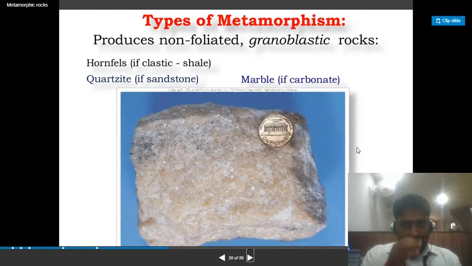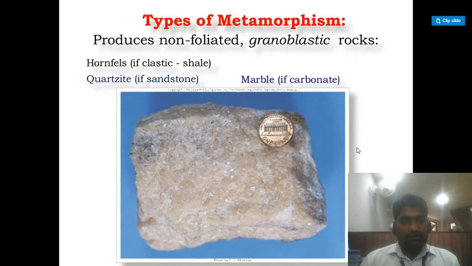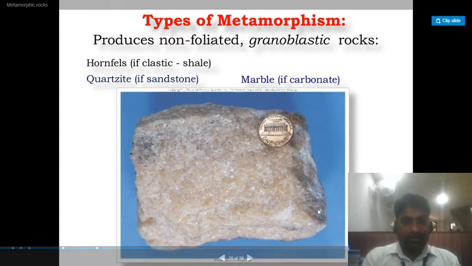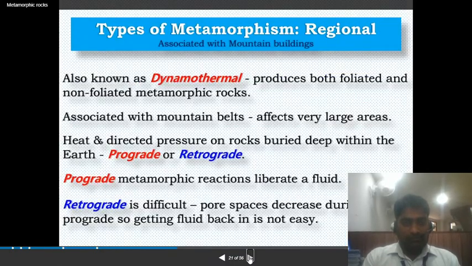So, this type of metamorphism produces non-foliated granoblastic rocks: hornfels if clastic shale, quartzite if sandstone, and marble if carbonate. Types of metamorphism: regional, associated with mountain building, also known as dynamothermal, produces both foliated and non-foliated metamorphic rock.